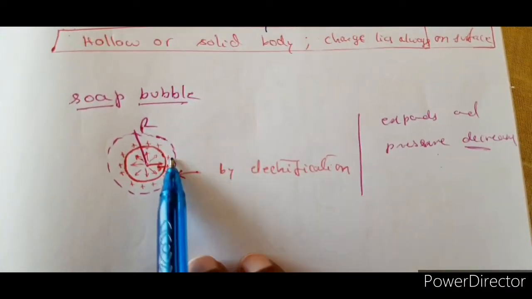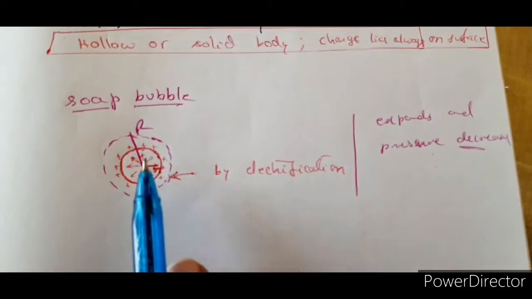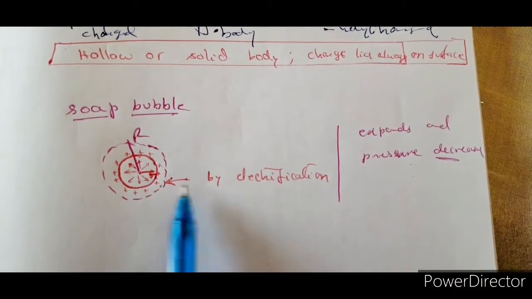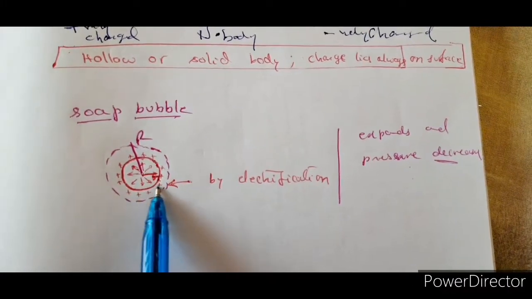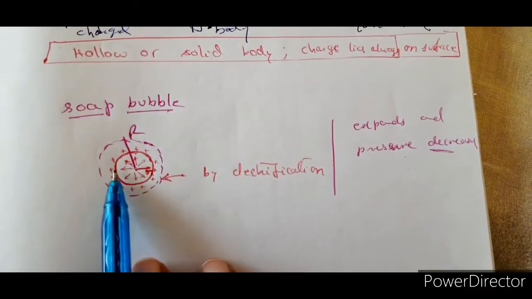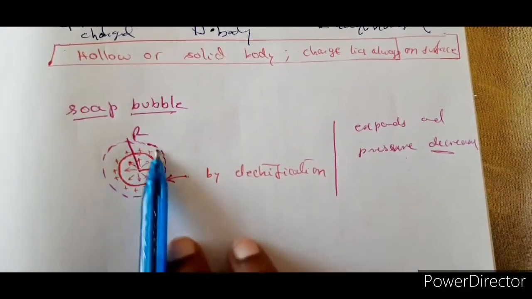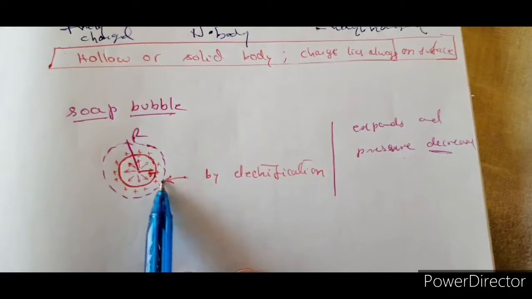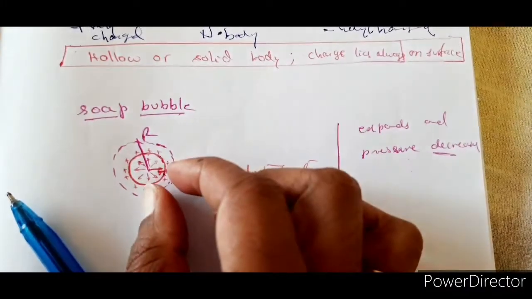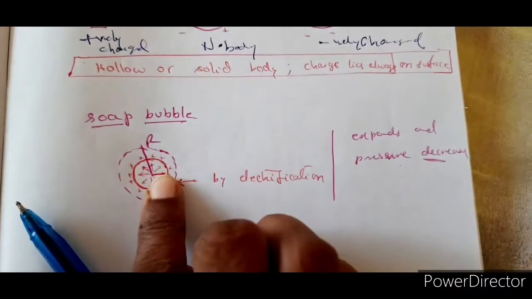Now suppose you take a soap bubble before charging, and its radius is small r. Now what happens? By electrification, that means you are now trying to charge this one. So you have given some charge here and you can see that this positive charge is now on the surface. Everywhere, this positive and this positive repel each other. That means in all possible directions it is repelling each other. So therefore what is happening? The surface is expanding like this because of the repulsion due to the positive charges that are accumulated on the surface of this soap bubble.